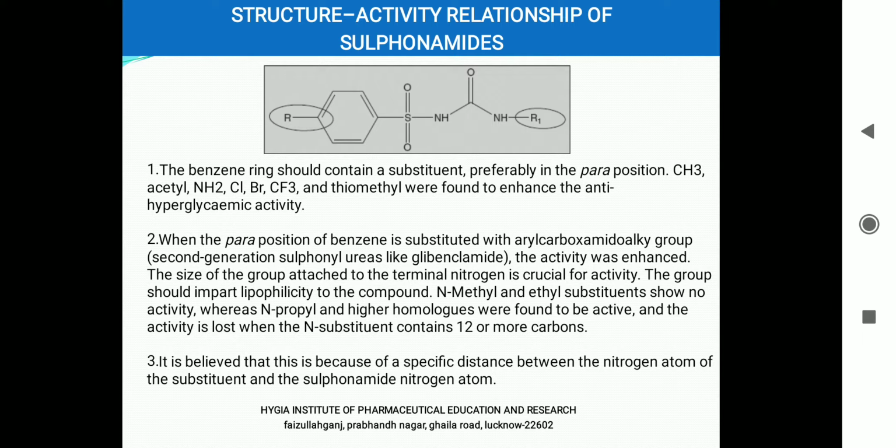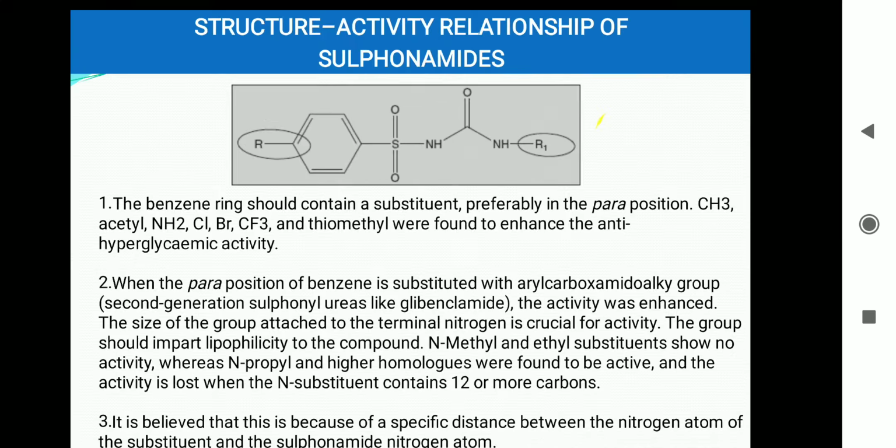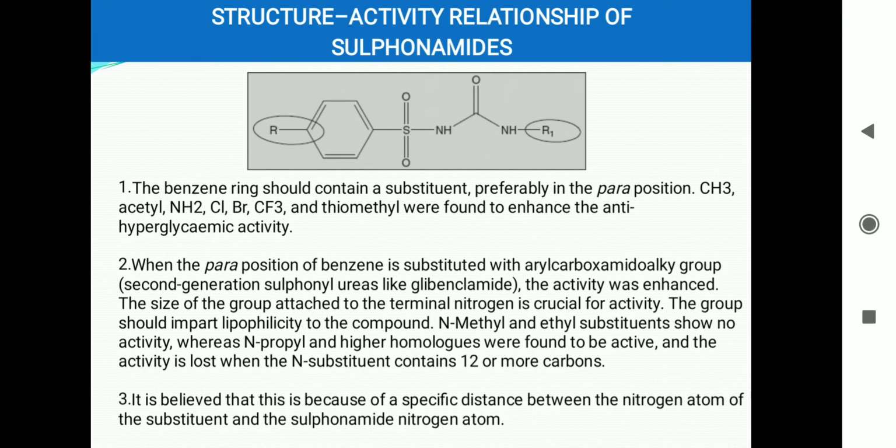Okay, the size of the group attached to the terminal nitrogen is crucial for activity. Like see here, R1. This is the terminal nitrogen. So the substituent at the R1 position is very crucial for activity because this group will impart lipophilicity to the compound. Why is lipophilicity important? Because if the compound is not lipophilic enough, then it will not cross the cell membrane. It will not cross the blood brain barrier, also it will not cross the cell membrane, or we can say that it will result in a decrease in absorption of the drug.